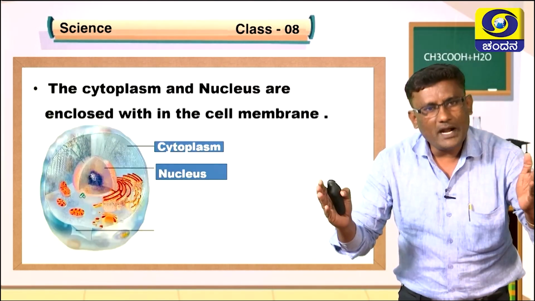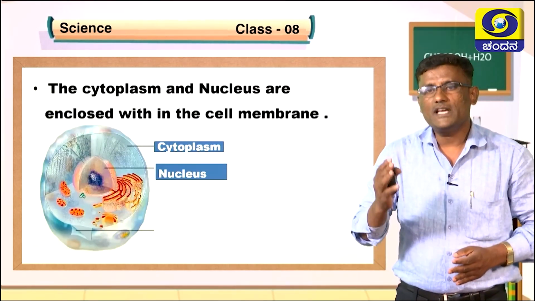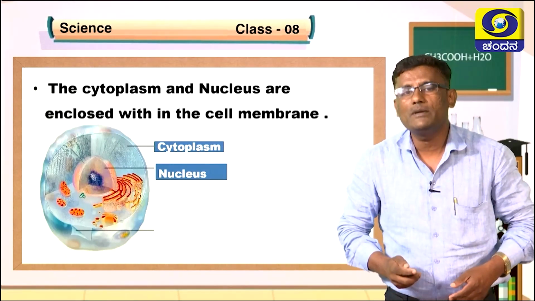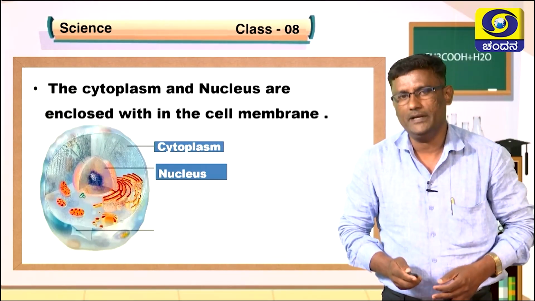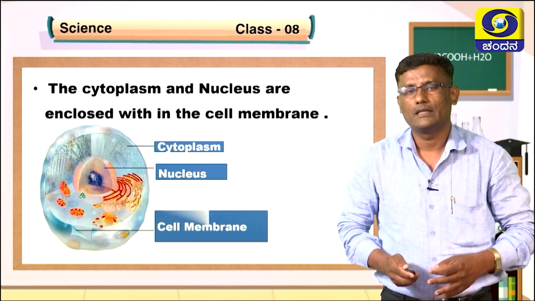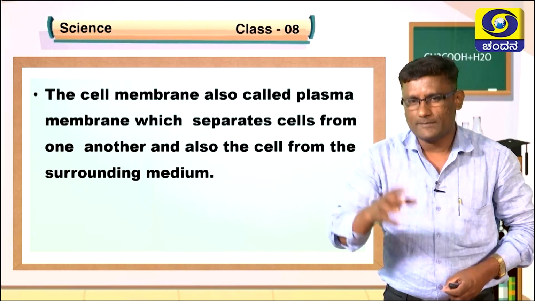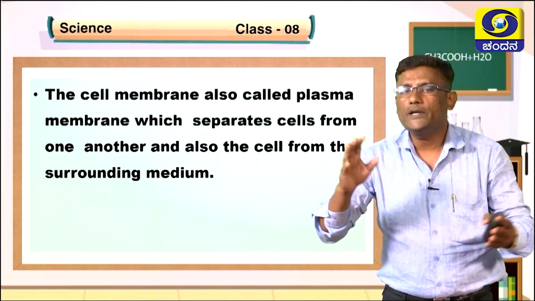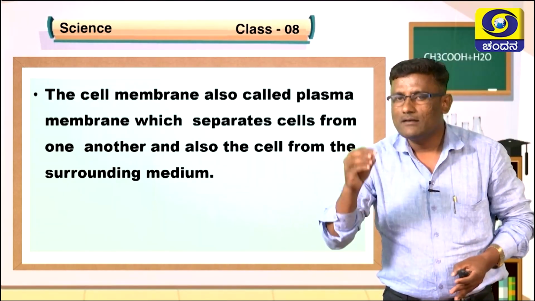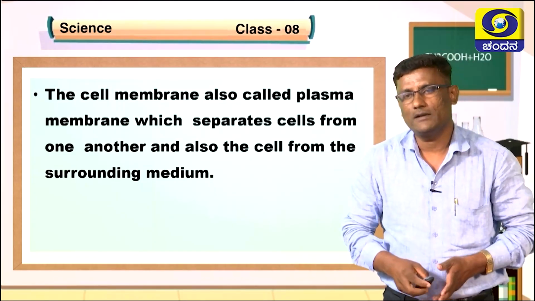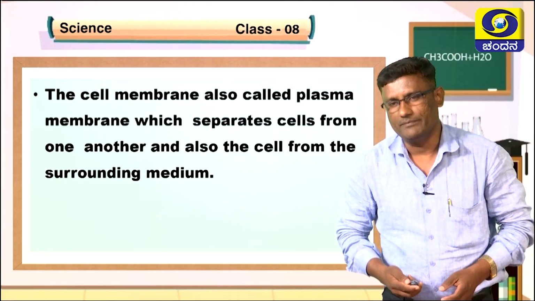The cytoplasm and nucleus present inside the cell are enclosed by a membrane known as the cell membrane. The cell membrane is also called the plasma membrane, and it separates cells from one another and also separates the cell from the surrounding medium.